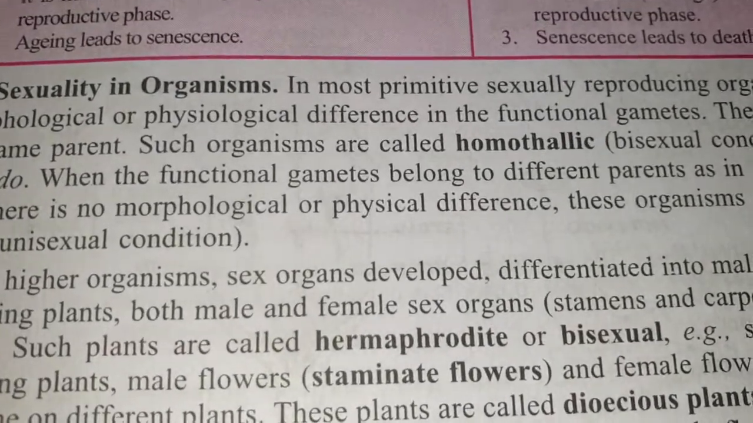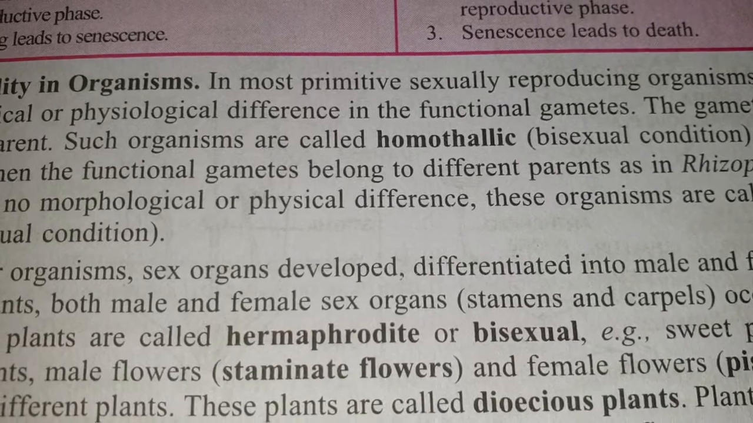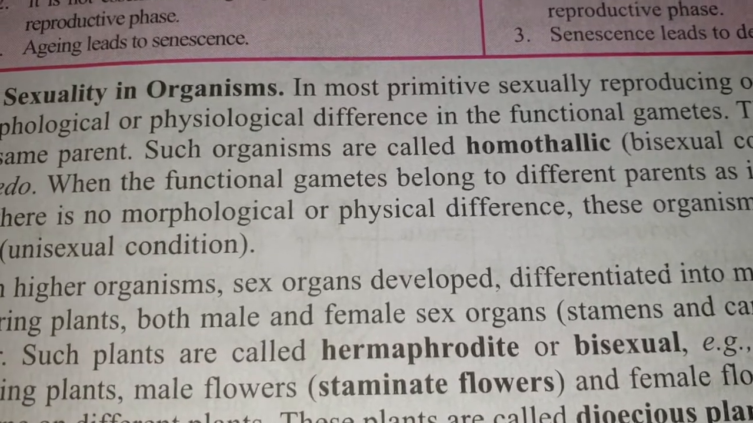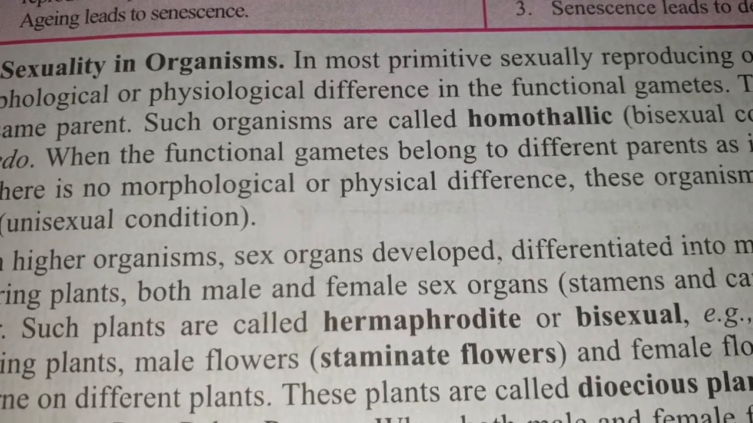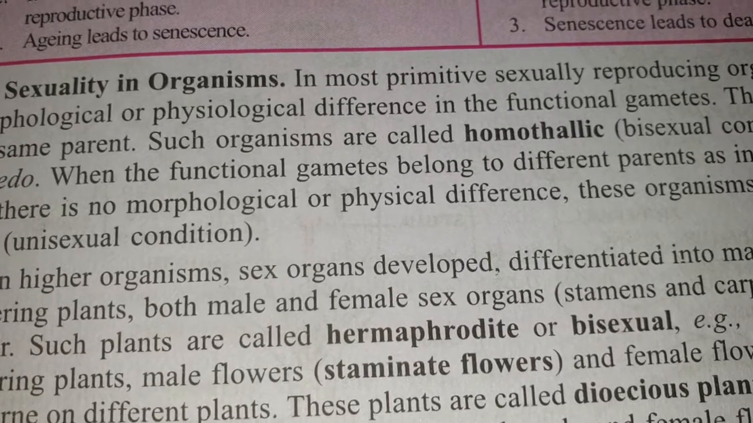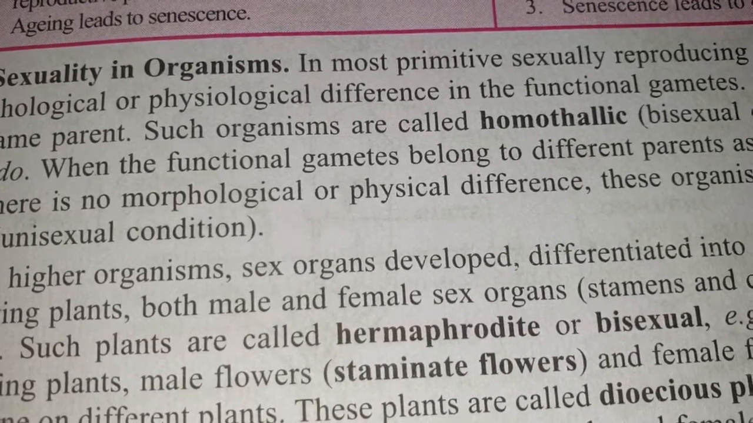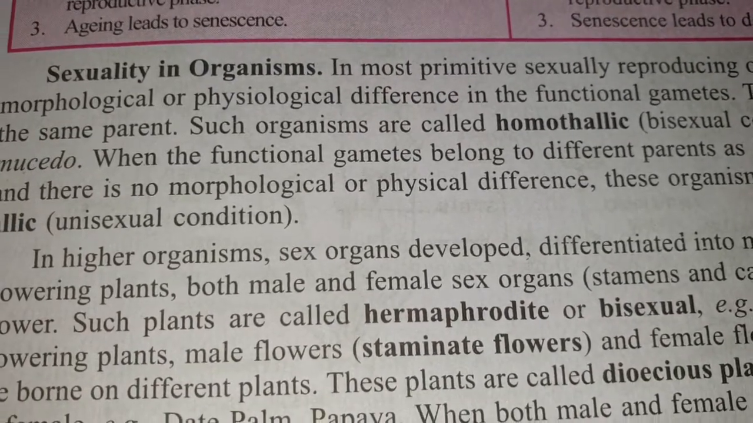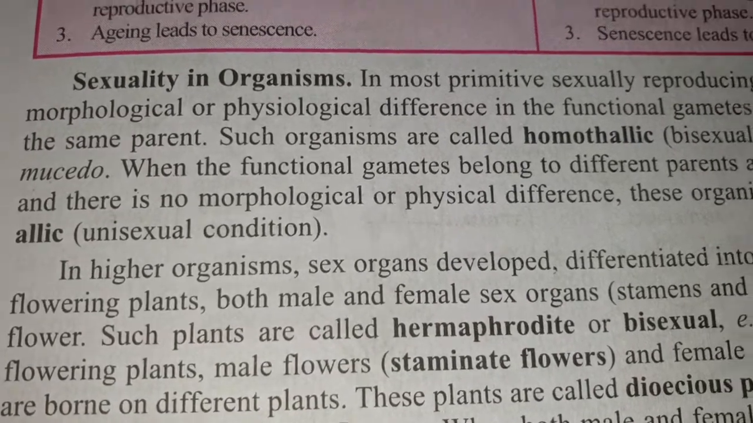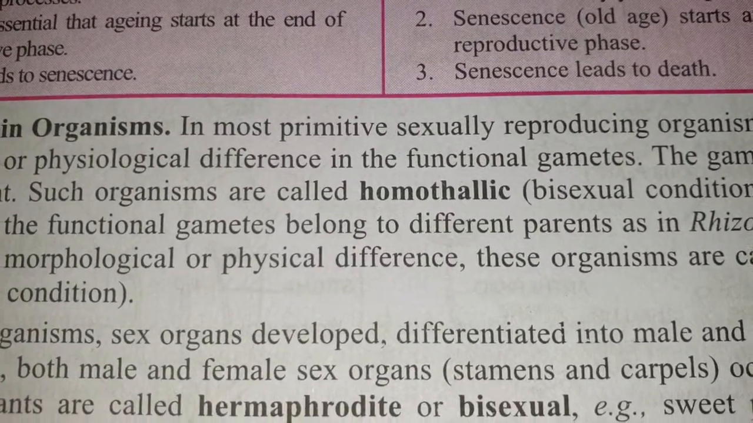So first is homothallic. Homothallic means a bisexual condition. Here the gametes are morphologically and physiologically different, but they are produced by the same parent. That means both male and female gametes are produced by the same organism. That's why these are called homothallic or bisexual, as for example Mucor.